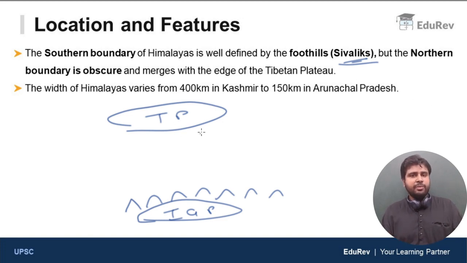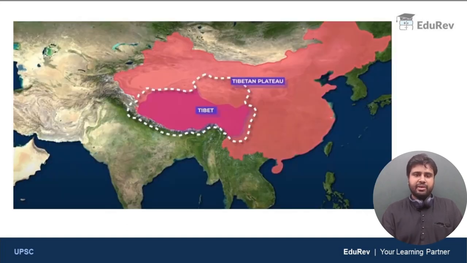But the northern boundary of the Himalayas is not well defined. It merges with the edge of the Tibetan Plateau. It is obscure. What do you mean by the word obscure? It is not clear. You cannot clearly define it. The mountains just merge with the edge of the Tibetan Plateau. Clear? Now, just look at this point also. The width of the Himalayas varies from 400 km in Kashmir to around 150 km in Arunachal Pradesh. Clear, right?